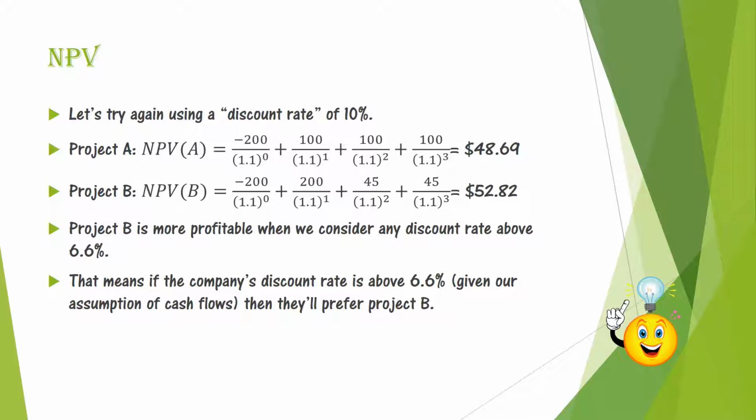Let's try again using a discount rate of 10%. We now see that Project B has a higher net present value at $52.82 compared to Project A's $48.69. Project B is more profitable when we consider any discount rate above 6.6%, given our assumption of cash flows.